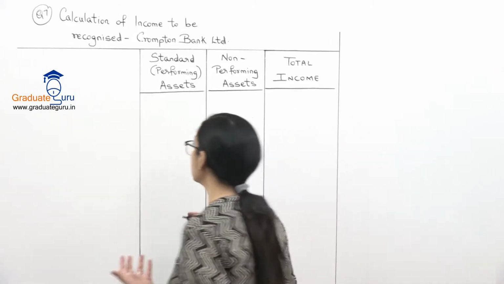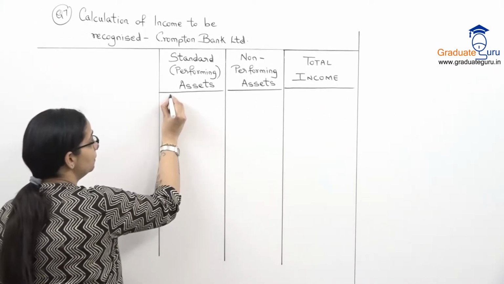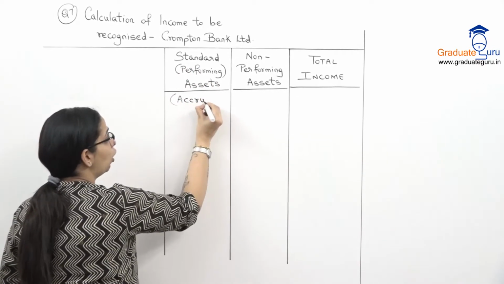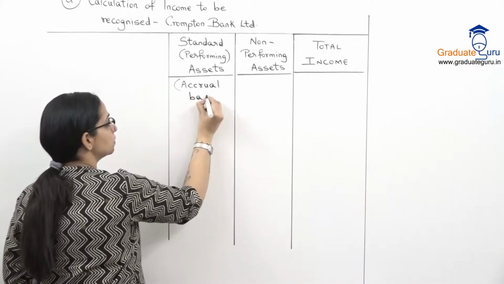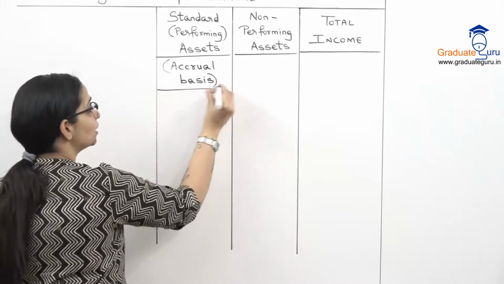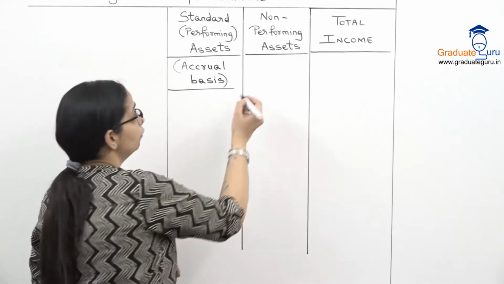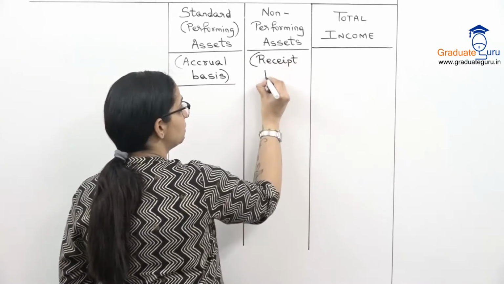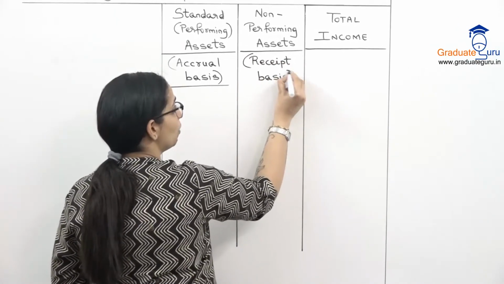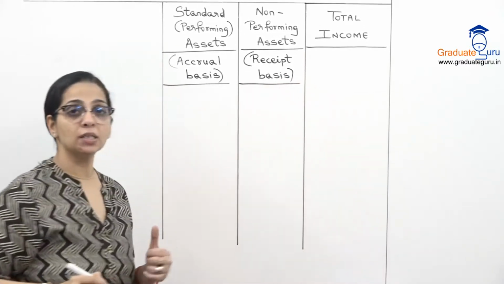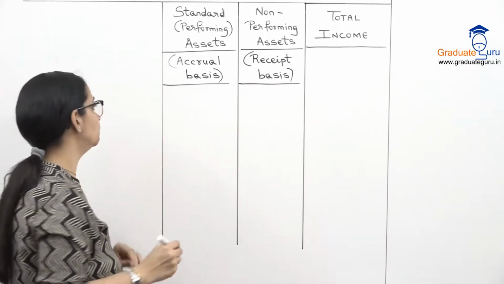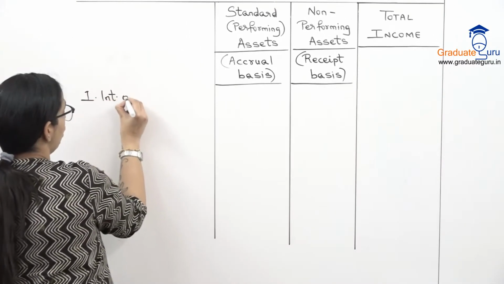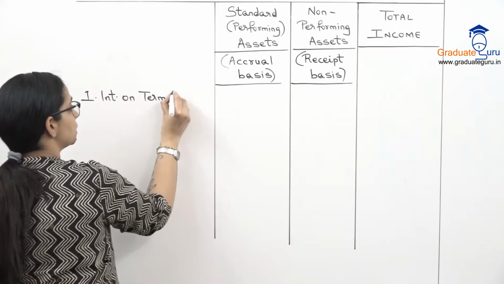total. Now what is important to remember, as I already said, standard या performing assets जो है उसकी income will be on accrual basis, means whatever is due that will be shown as income, but for non-performing it will be only on receipt basis. That is, what you actually receive, only that will be considered as your income, and then we'll take the total. So let's begin with the first one, interest on term loans.